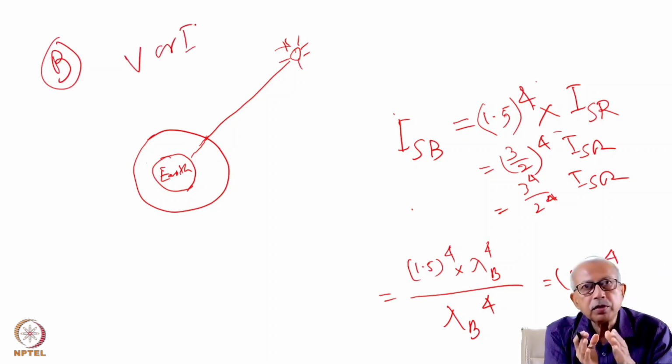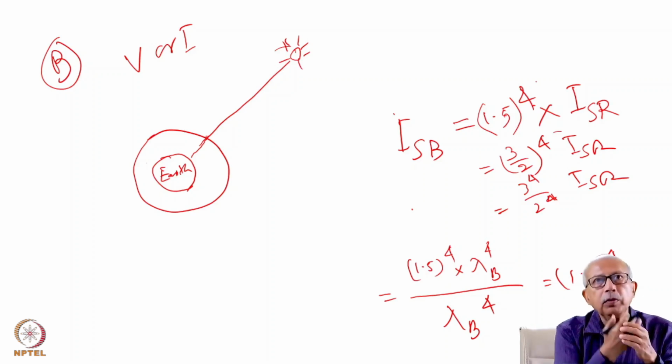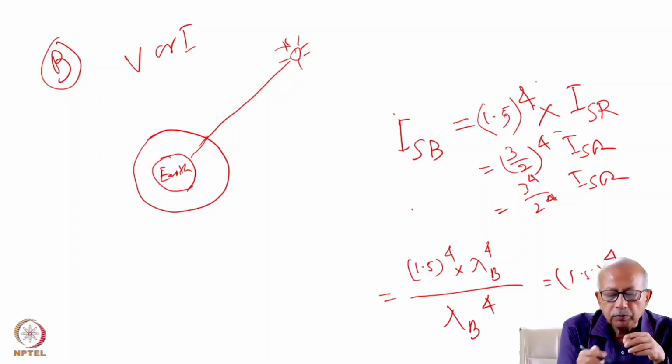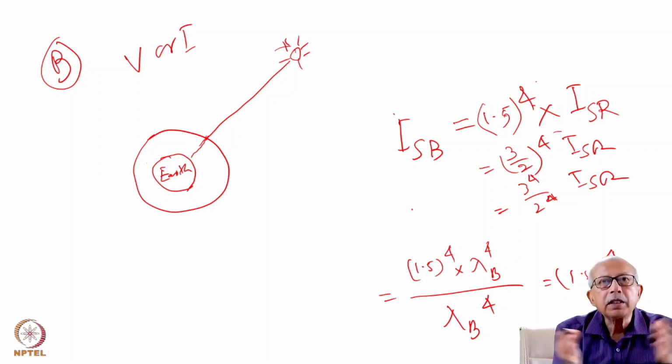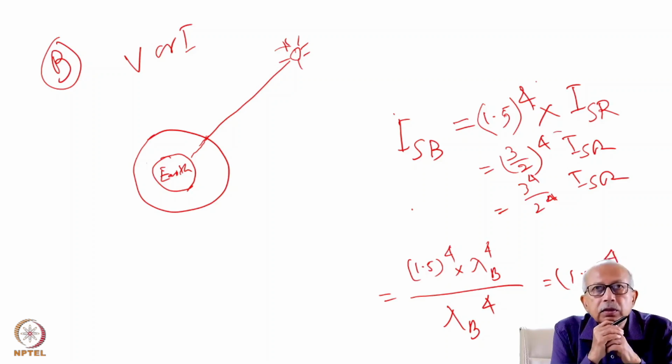The blue component is much more than violet and indigo. So violet and indigo will be scattered anyway, but because the blue component is much more, it is the blue which will experience the maximum scattering and red the least.